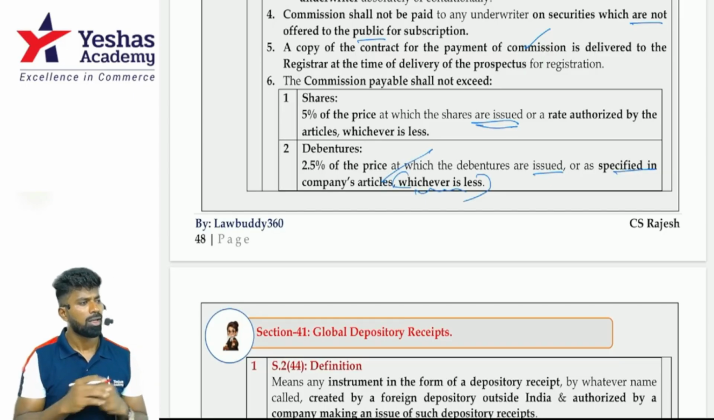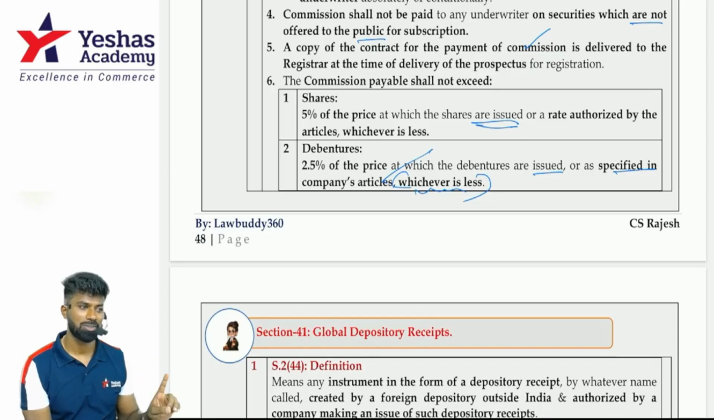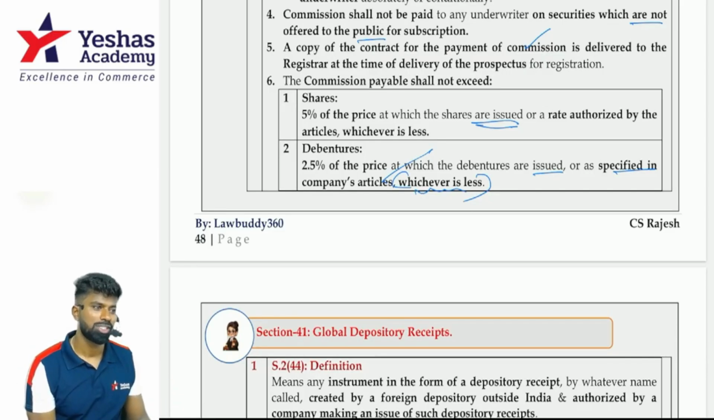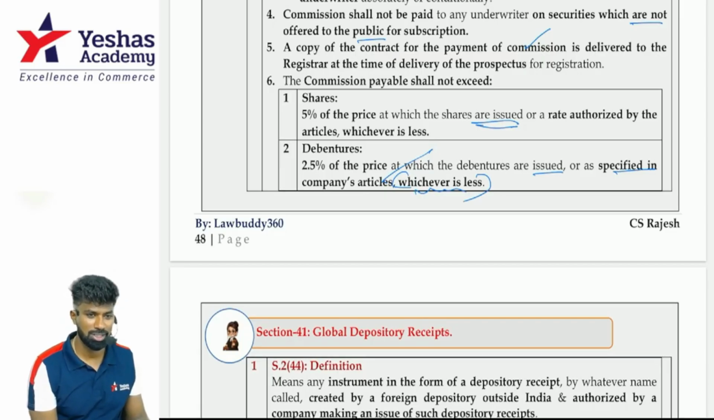Can debentures be offered at a discount? Yes. Shares cannot be offered at a discount, but debentures can be offered at a discount. But generally no company offers debentures at a discount, because it is a less risky asset.